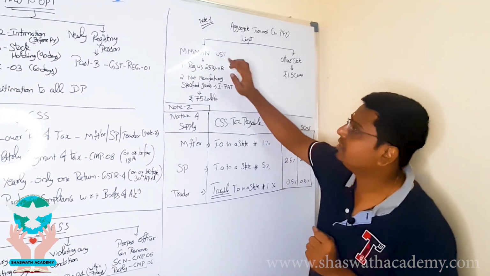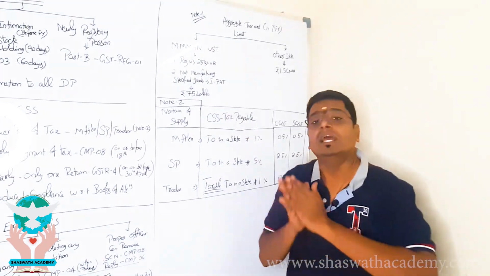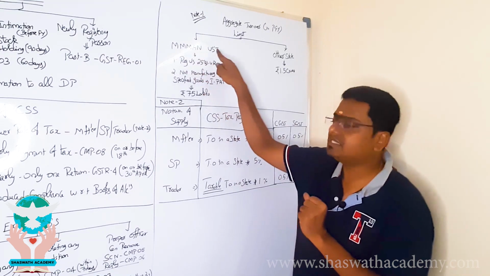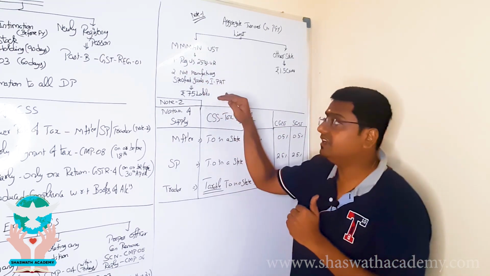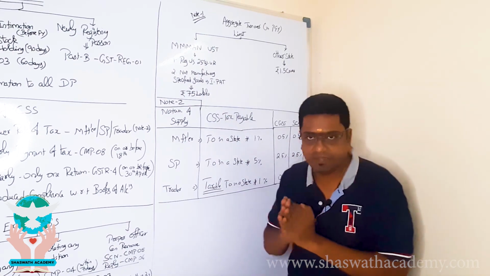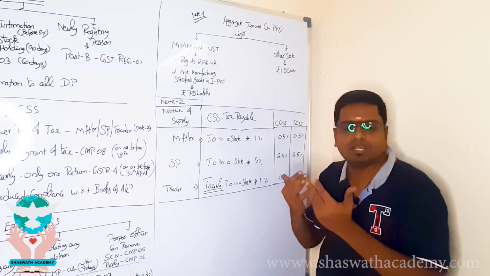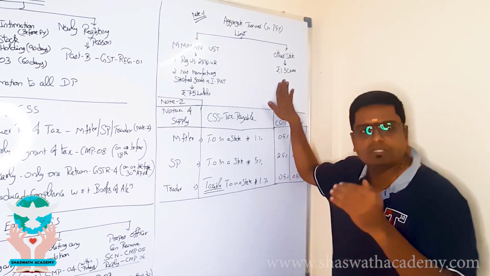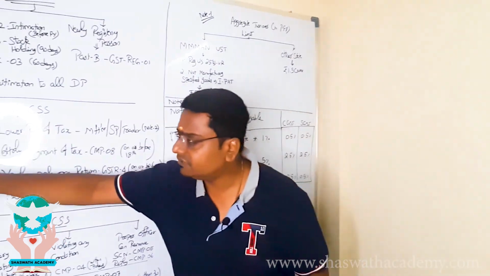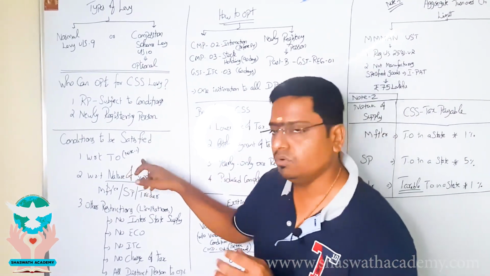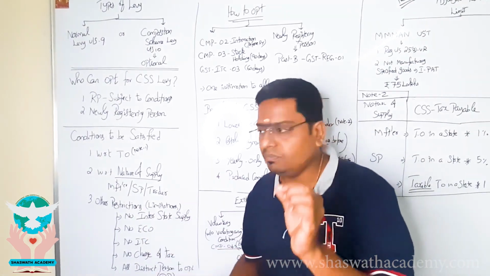Subject to these 2 conditions, Man UST states will have a turnover limit of 75 lakhs, meaning thereby if a supplier who is in any of these states, subject to these 2 conditions, has not exceeded 75 lakhs, he is eligible for composition scheme. Other than these Man UST states, any other states, say Tamil Nadu, Karnataka, Gujarat, the limit subject to which he can opt for composition scheme is 1.5 crores. So this is the first turnover limit. Man UST subject to conditions, 75 lakhs. Other than Man UST, it is 1.5 crores.